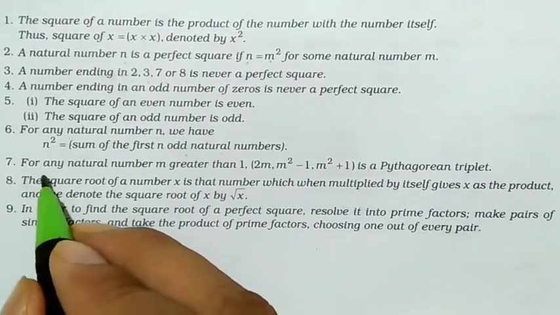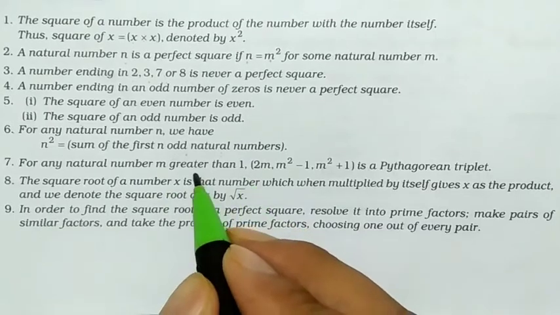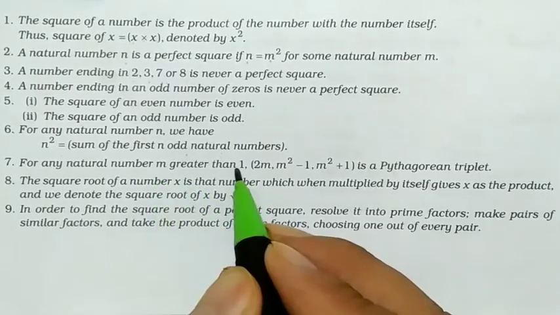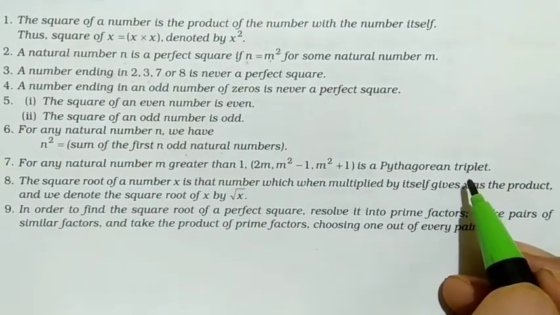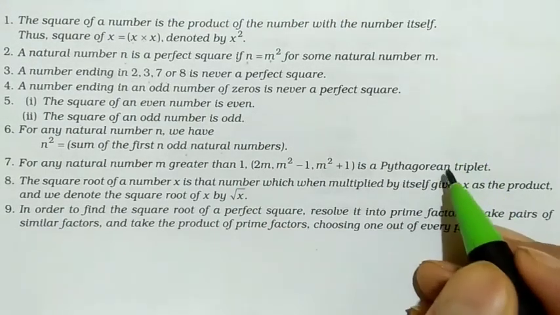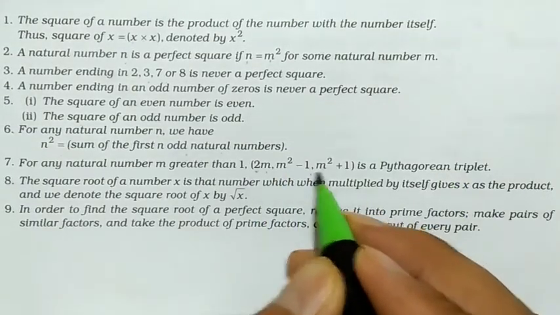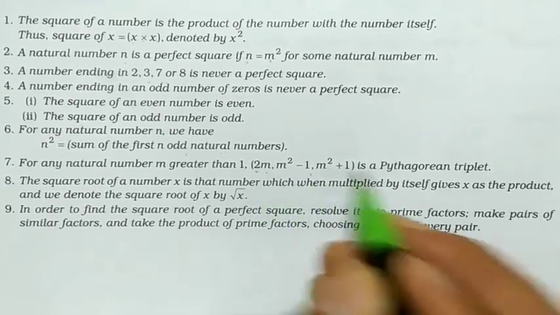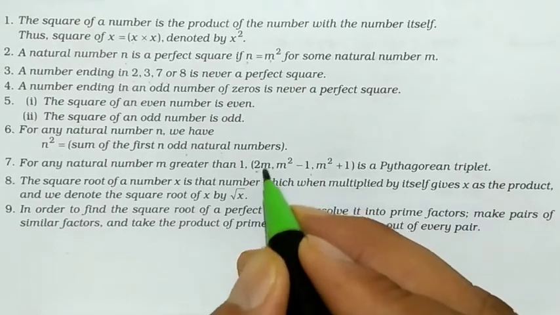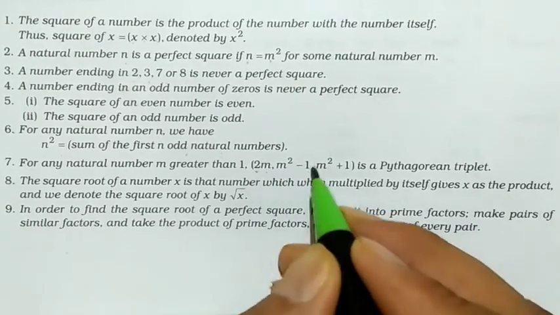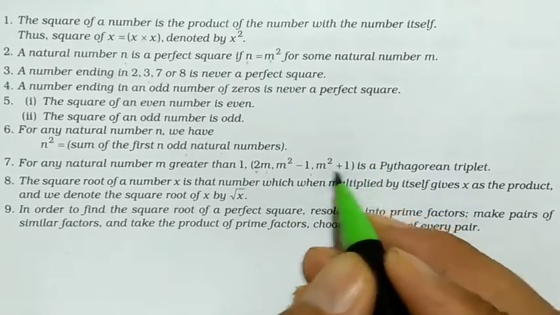Seventh point, for any natural number m greater than 1, the Pythagorean triplet, meaning numbers that follow the Pythagoras theorem, is 2m, m square minus 1 and m square plus 1. This is called a Pythagorean triplet. In that case, (2m) whole square plus (m square minus 1) whole square will be equal to (m square plus 1) whole square.